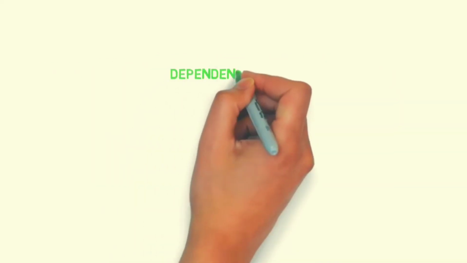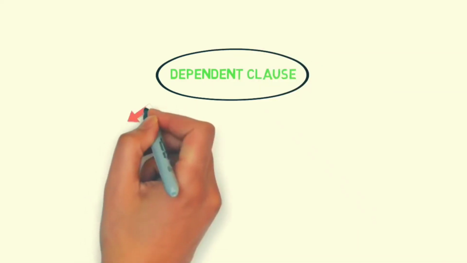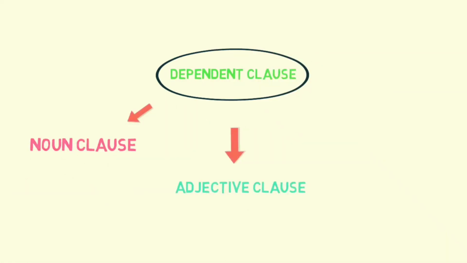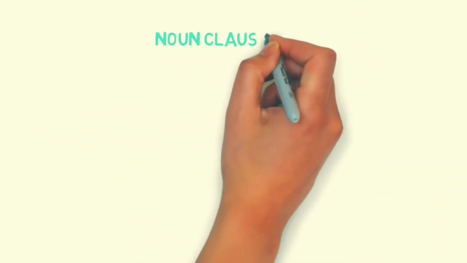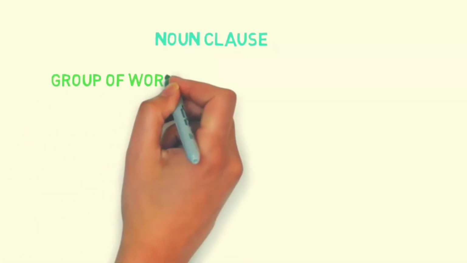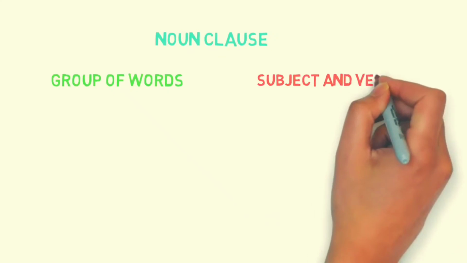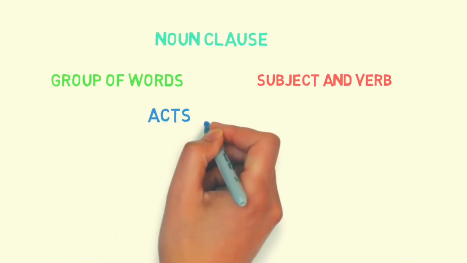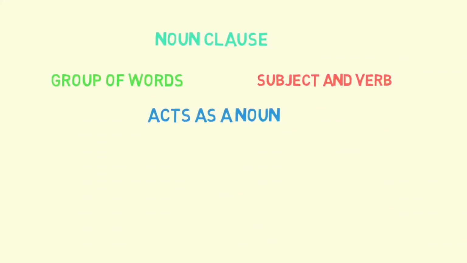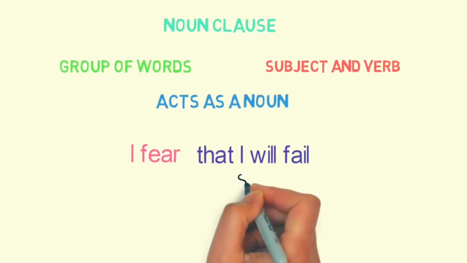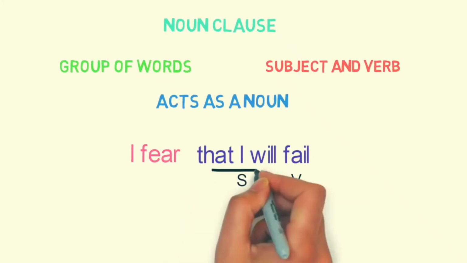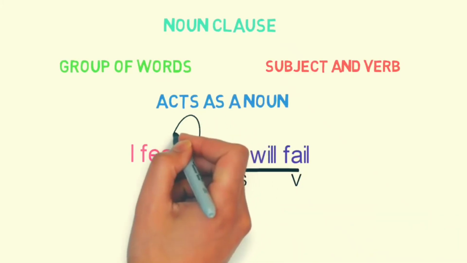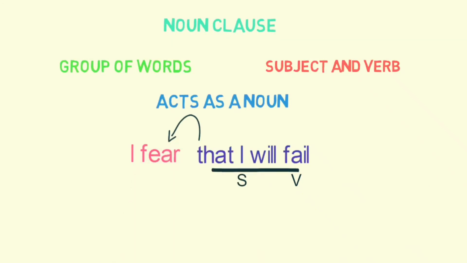Now, dependent clauses are mainly divided into three types: noun clause, adjective clause, and adverb clause. Let's discuss each of them. So what is a noun clause? A noun clause is a group of words having subject and verb of its own, and it acts as a noun in the sentence. For example, I fear that I will fail. Here, that I will fail is a clause as it is a group of words having a subject and a verb, and the whole clause is acting as an object of the verb fear. So, it's a noun clause.